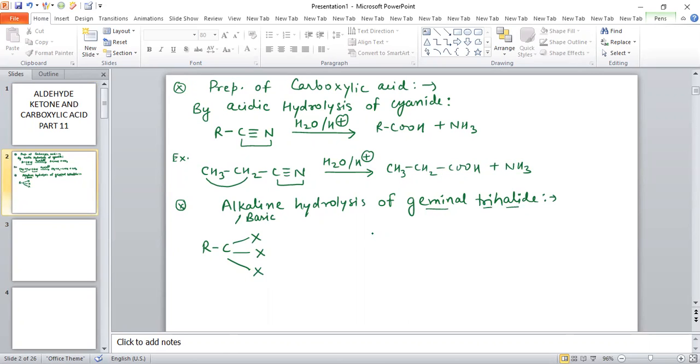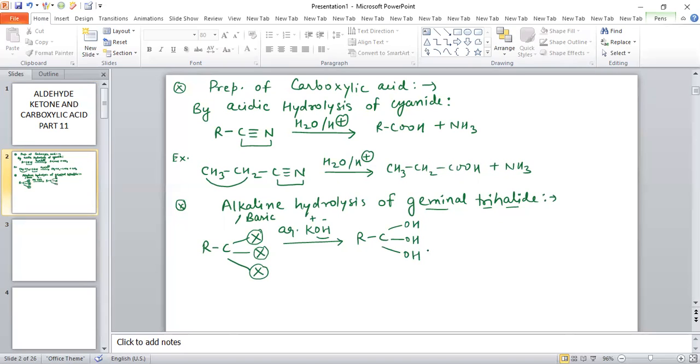When this geminal trihalide reacts with aqueous KOH, these halogens will be replaced by OH minus, giving C with OH, OH, and OH.